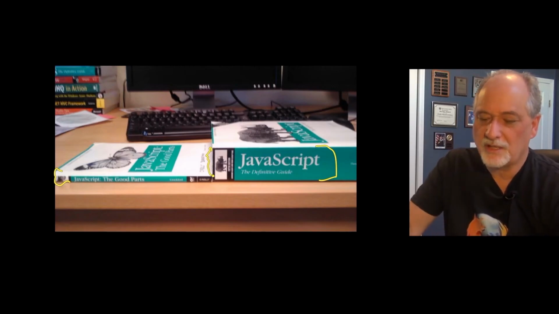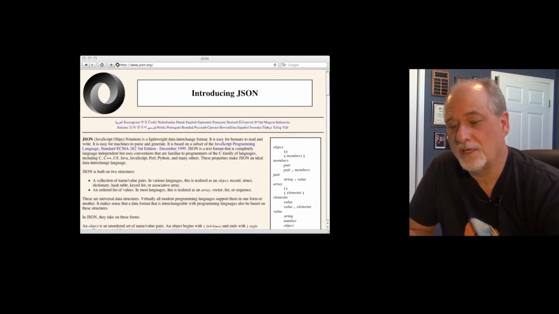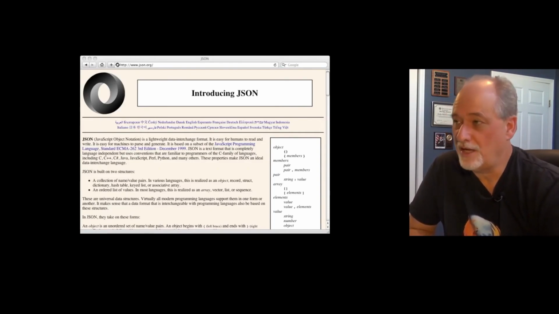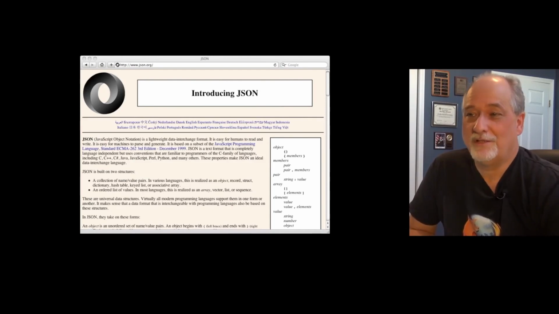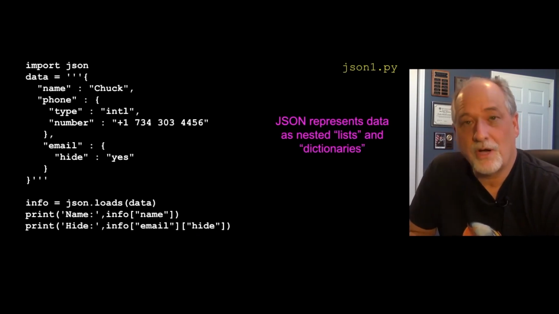But JSON comes from JavaScript. You can read about JSON at json.org. JSON is not an international standard. It's not like an RFC. Douglas Crockford decided to register json.org and typed in some pages, and people started reading it and people started using it. And partly that was because it was truly derived from the JavaScript literal syntax. So we're all ready to code.